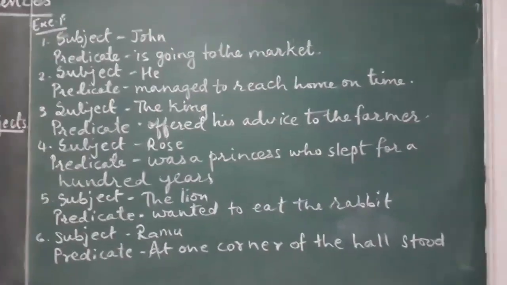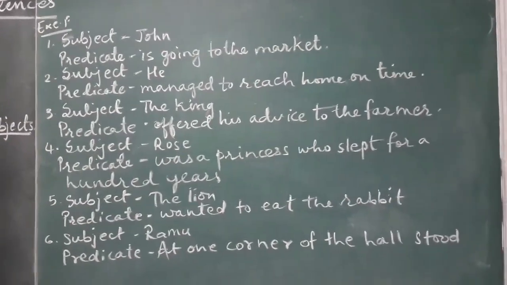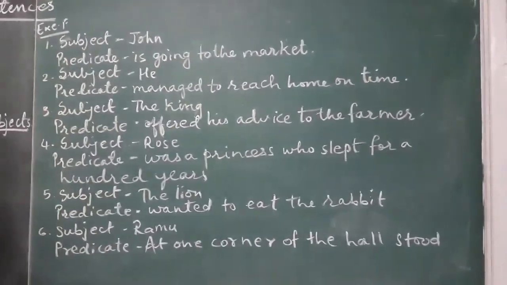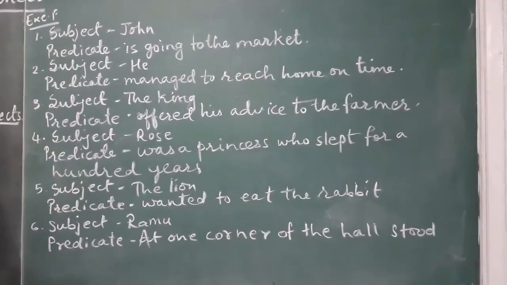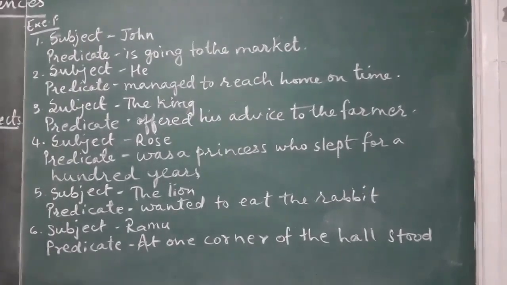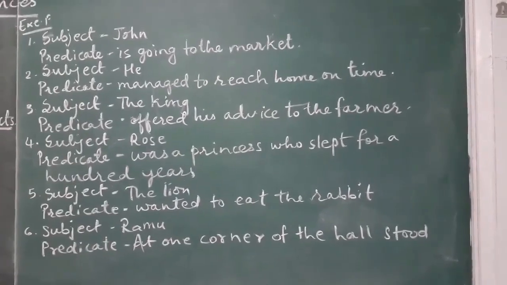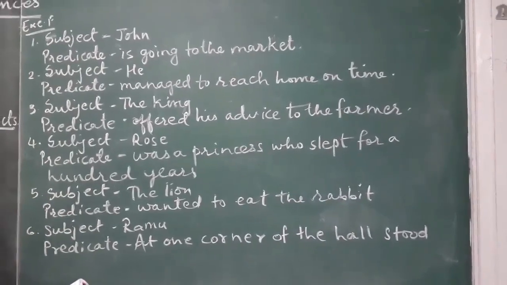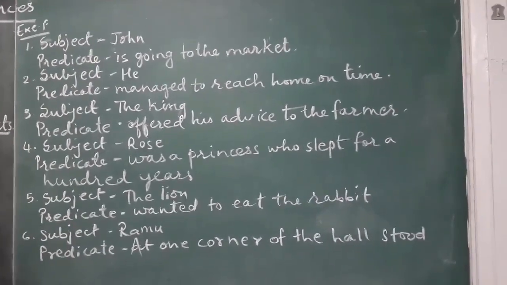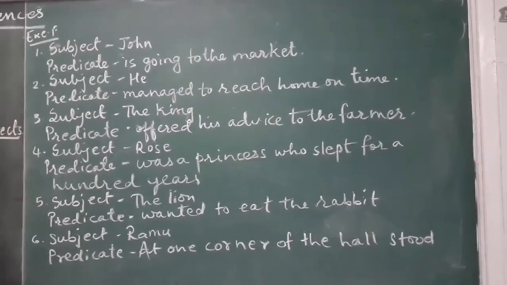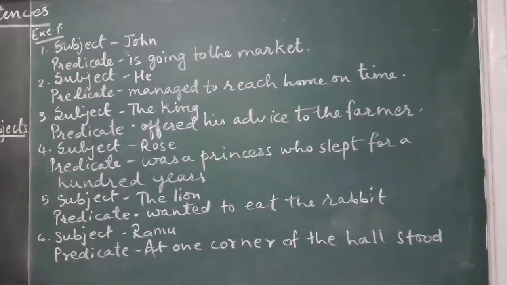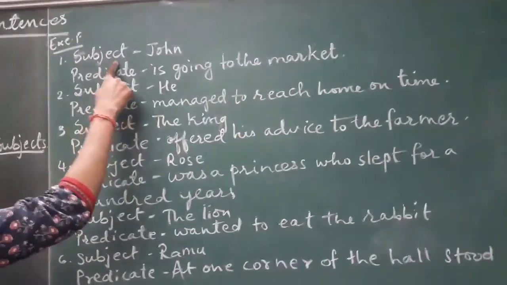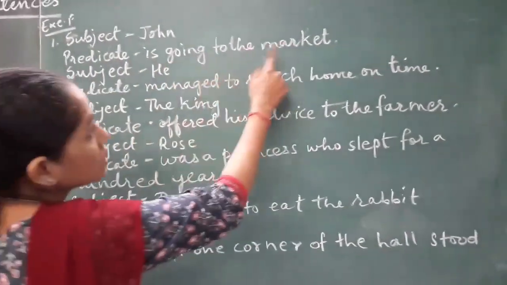Let us go through exercise F, which is given in the textbook on page number 9. Okay, the question is like this. Identify the subject and the predicate. Circle the subject and underline the predicate. The first one has been done for you. Now, first one, John is going to the market. John is the subject. Now the question says you have to identify the subject and predicate by circling and underlining, but we are not going to circle because you have to do this activity in your CW. So the subject has to be written like this and below that you will write the predicate. So the subject is John and the predicate is going to the market.